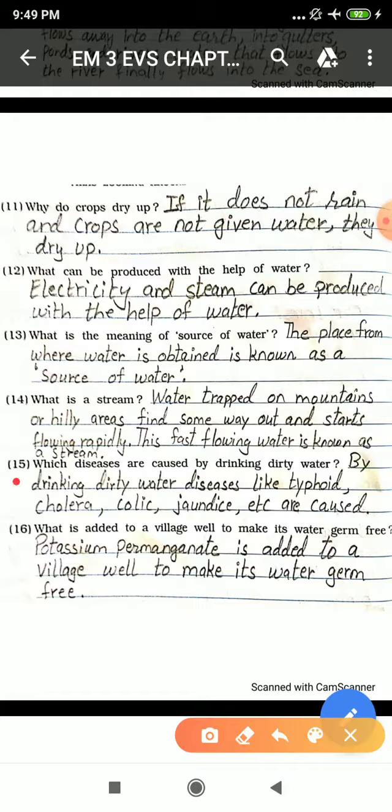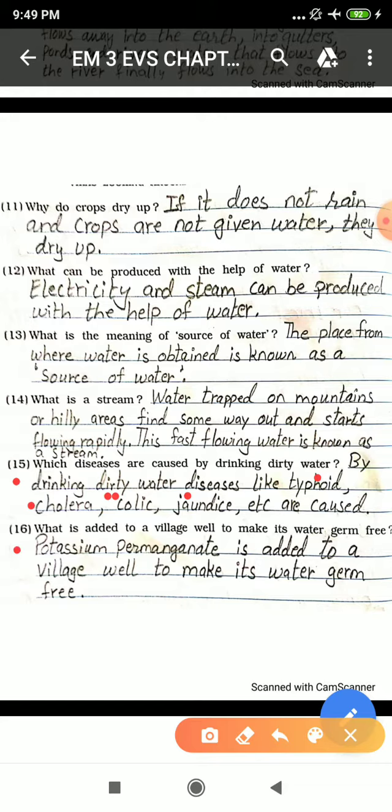15th. Which diseases are caused by drinking dirty water? By drinking dirty water, diseases like typhoid, cholera, colic, jaundice, etc. are caused. So we should always drink clean water.